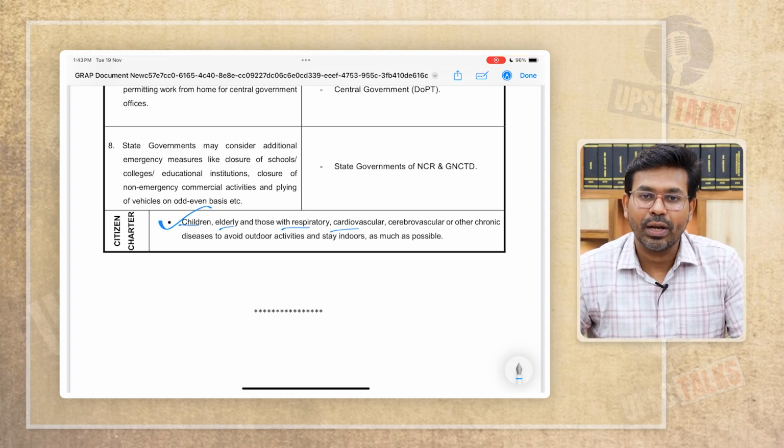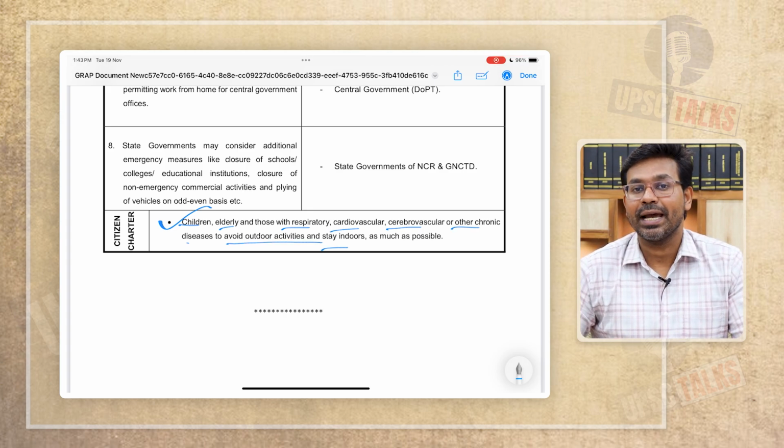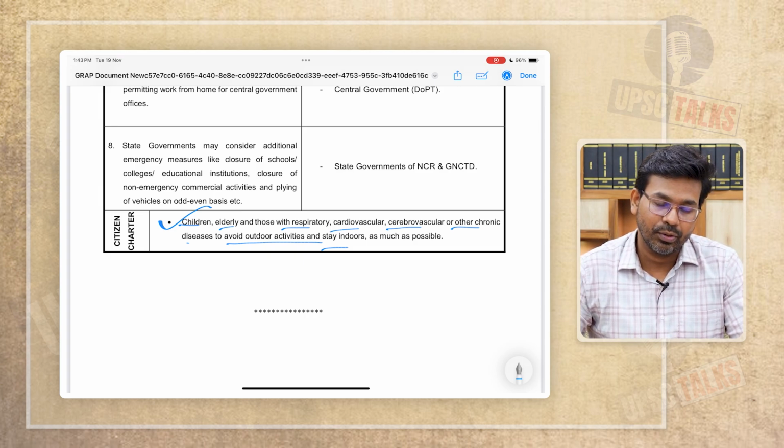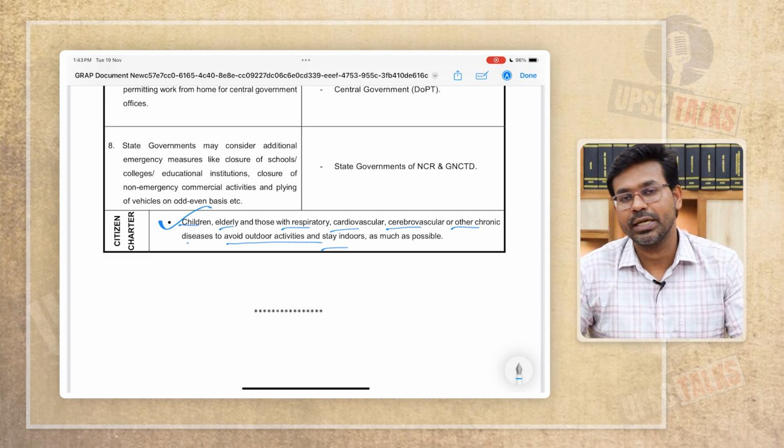So when the air quality becomes extremely poor, it becomes severe plus, so it is expected that you stay inside your home if possible. For those people for whom it is not possible, the government has to take more steps to reduce the air pollution.